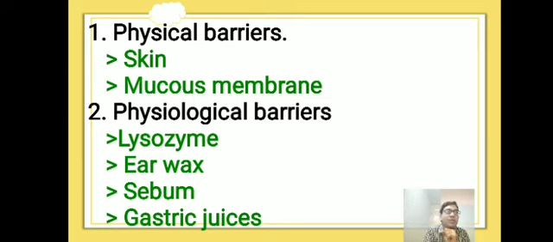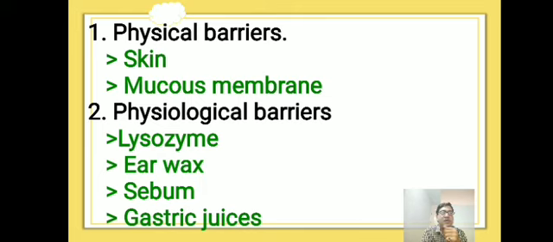Next, sebum. Sebum is secreted by the sebaceous glands of the skin. Sebum is an oily liquid. Such sebum is able to protect the skin in the outer region. Its oily content traps dust and other foreign particles.